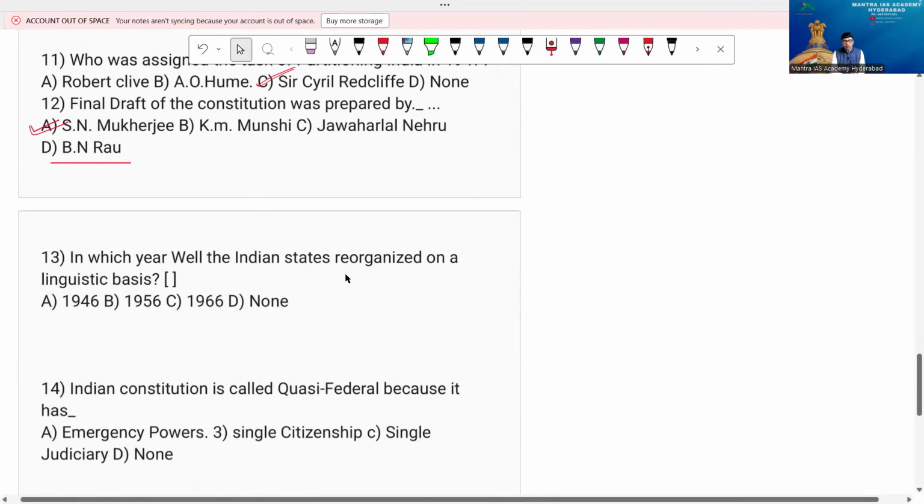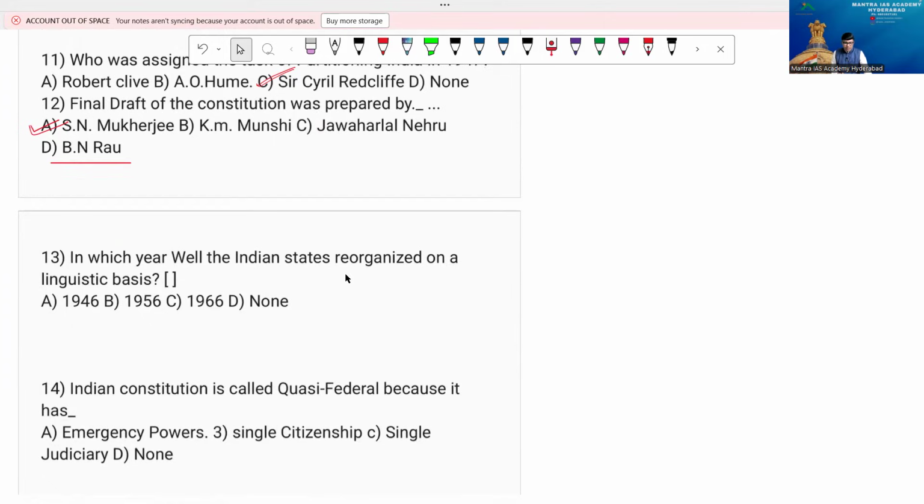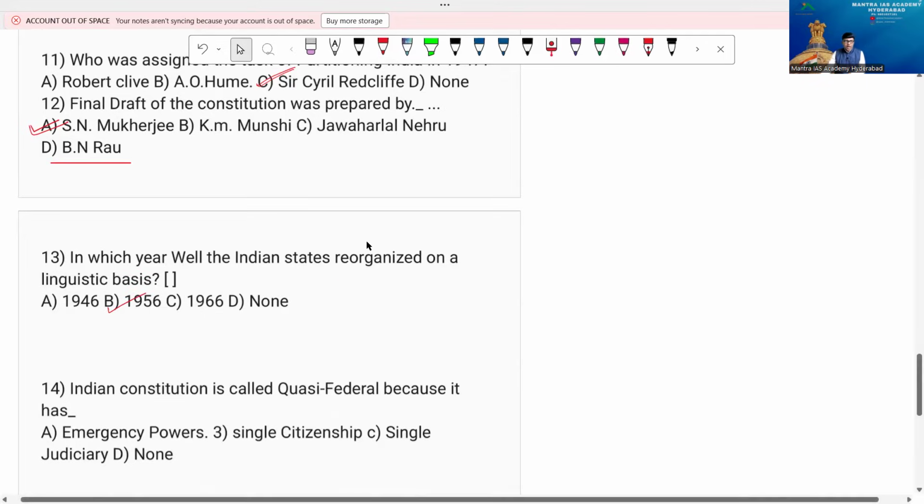Please, question number 13. In which year were the Indian states reorganized on a linguistic basis? Beta, this is a fundamental point to remember. The first state created on the linguistic concept was Andhra State, separated from Madras State, now Tamil Nadu, in 1953. Later a commission was appointed by the government of India, and that led to the States Reorganization Act. In which year? 1956, my friends.